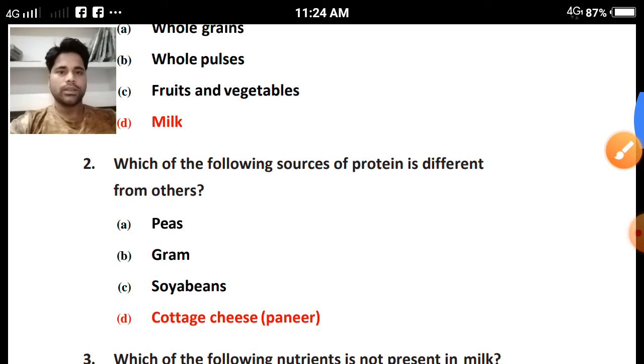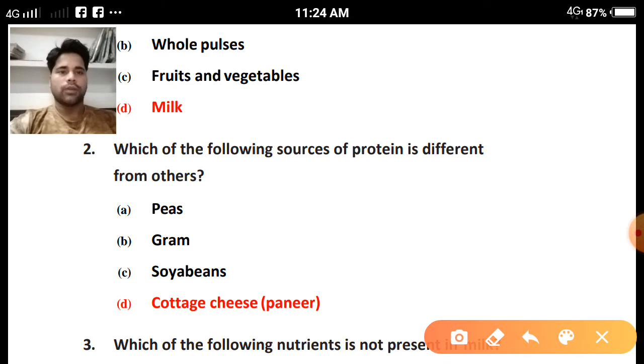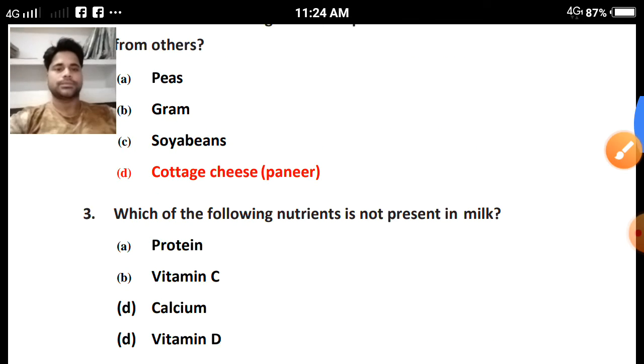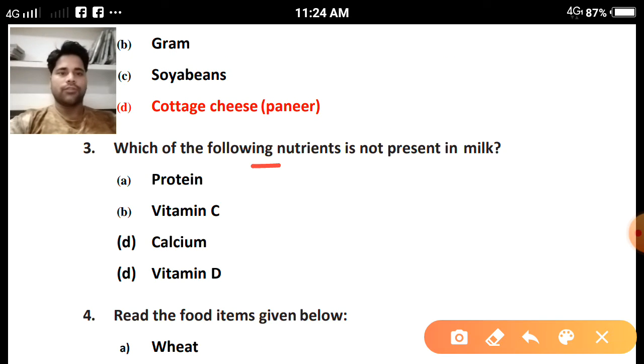Clear? Question number 2, which of the following sources of protein is different from others? Your options are peas, gram, soya beans, and cottage cheese, paneer. Peas, gram and soya beans are all plant-obtained food items, and cottage cheese, paneer, is obtained from animals. So it is different.